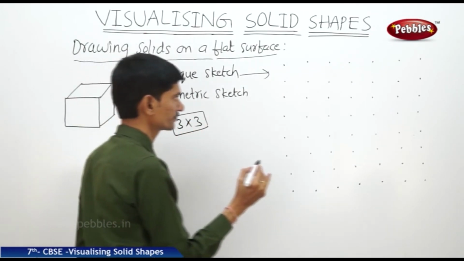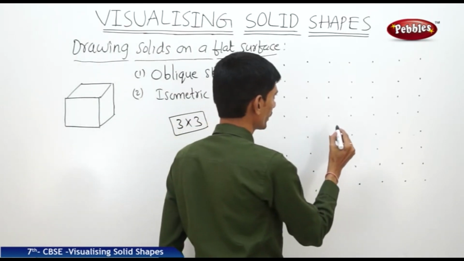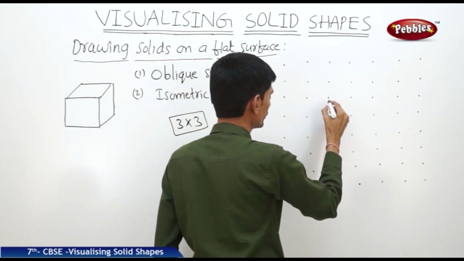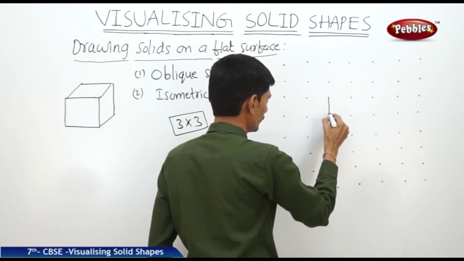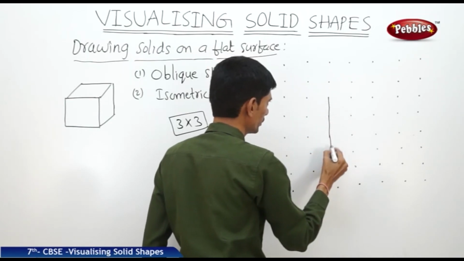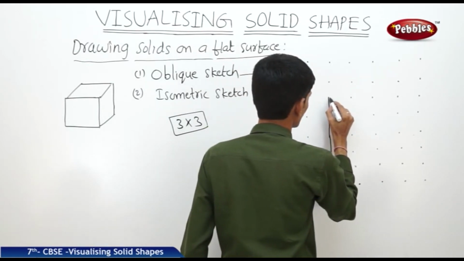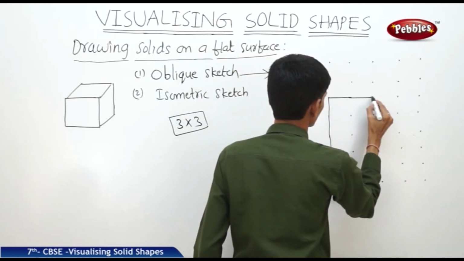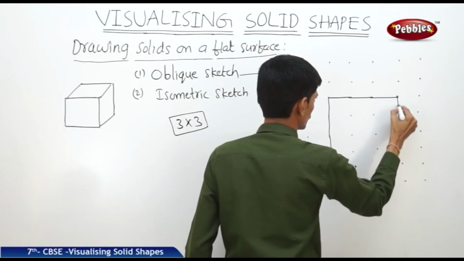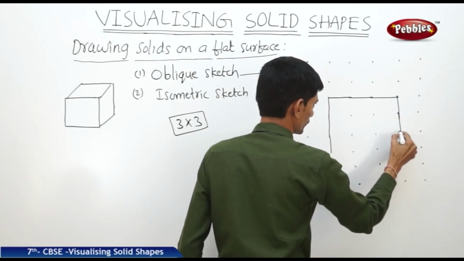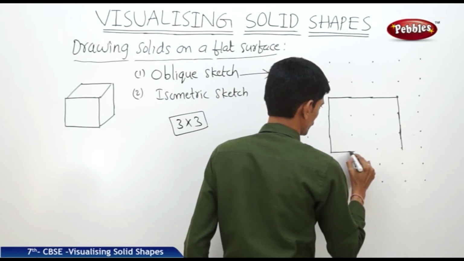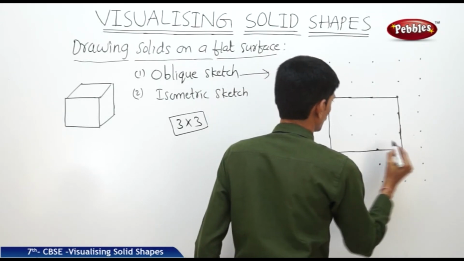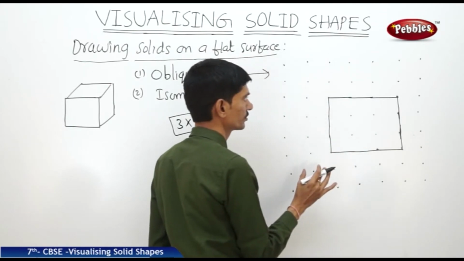Now first let us draw the front face by taking 3 units. 1, 2, 3. So here also we take 3 units. 1, 2, 3. Now this is the front face of the cube.